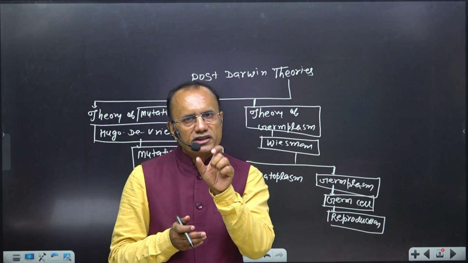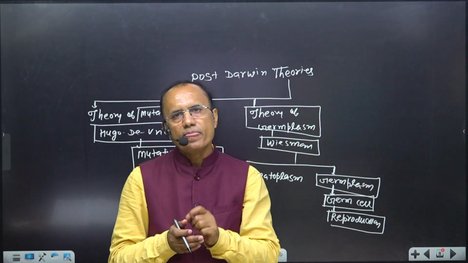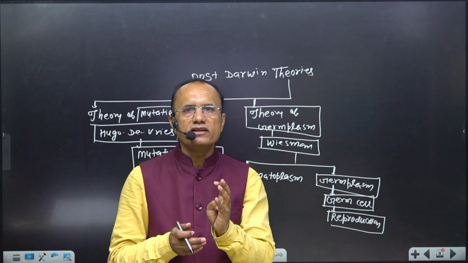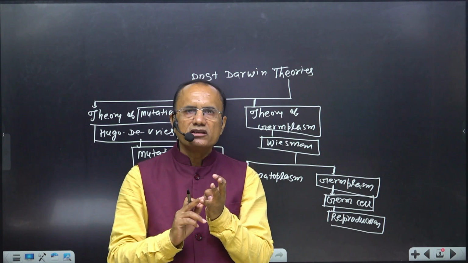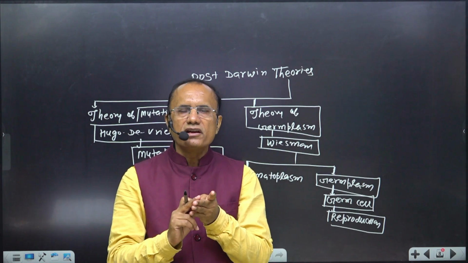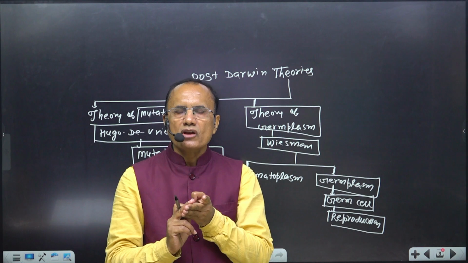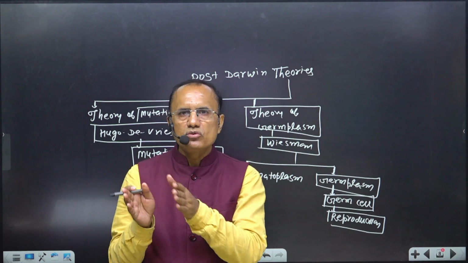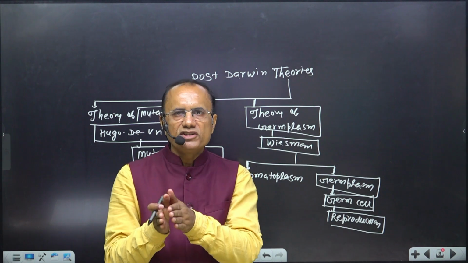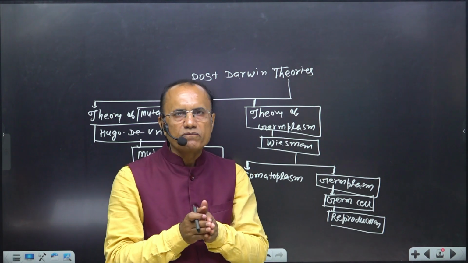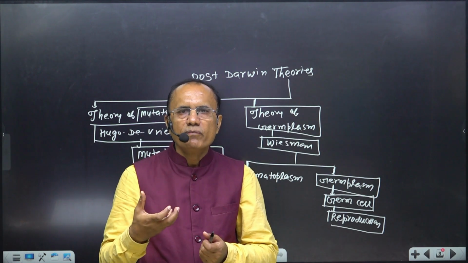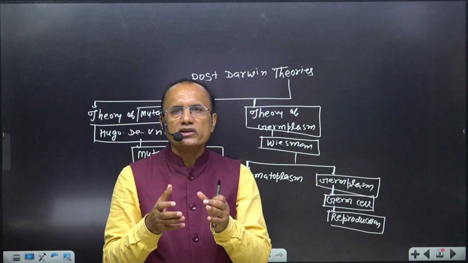But when we study the theory of natural selection, try to remember that the first important thing is variation, second is heritability, and third is reproductive success. So Darwin said that due to reproductive success from one generation to another, positive variation evolves more, and therefore evolution occurs.